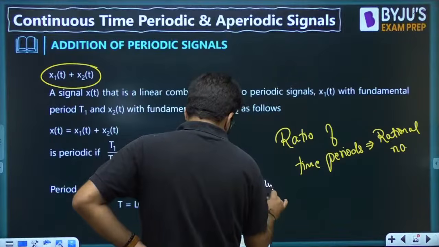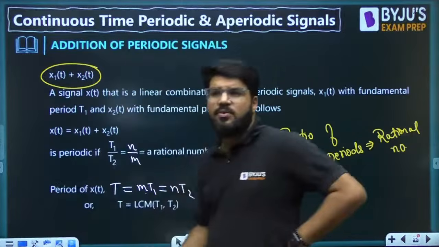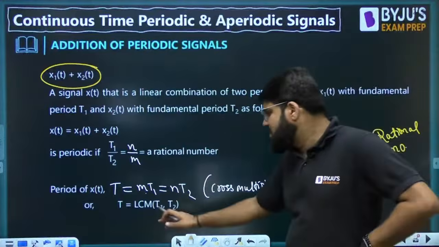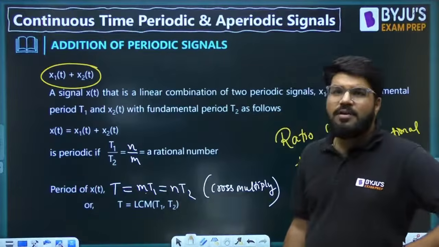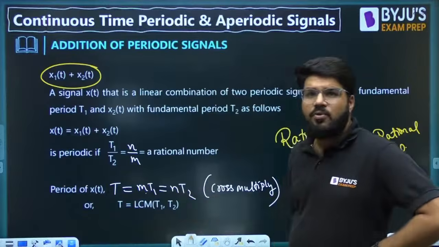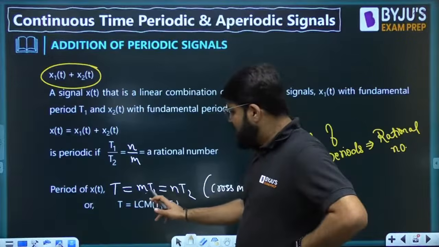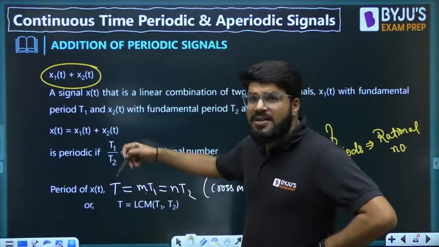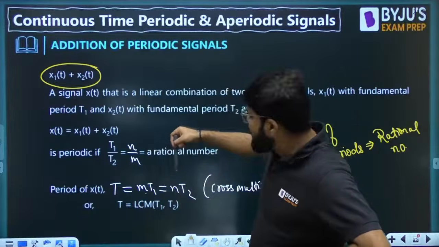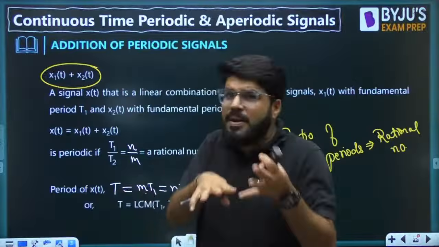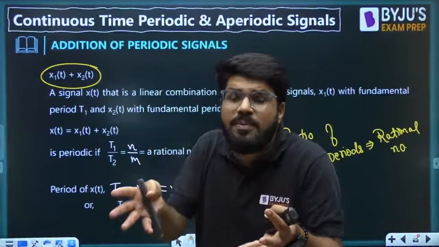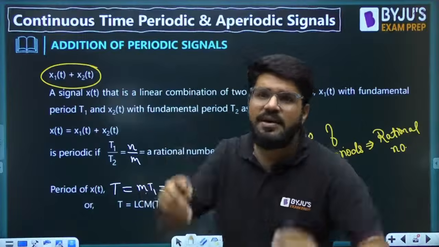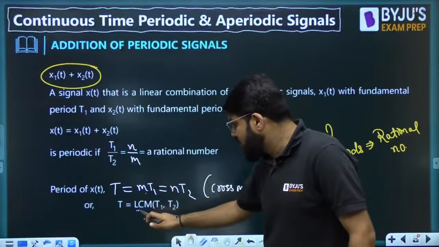I'll write it down here. There is also one more way of calculating the period. You can either use the cross multiplication method, or you can directly find the LCM of T1 and T2, because mT1 is a multiple of T1 and nT2 is a multiple of T2. So the time period is a multiple of T1 as well as a multiple of T2. That means it is the common multiple. Why do I want the lowest common multiple? Because the time period is the smallest value of time for which repetition occurs. That is why it is the lowest common multiple.